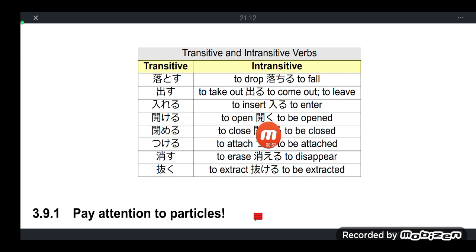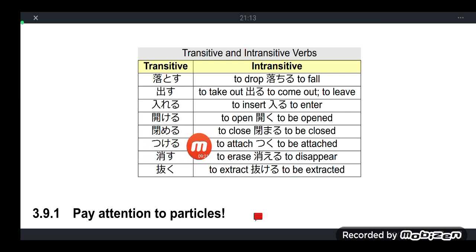Akeru means to open, and hiraku, usually in te form, hiraiteimasu or hiraita. Using our previous lesson, the hiraku here, drop the ku, replace the ku with ita, so hiraita, to be open. And hiraku here is an intransitive verb, to be opened.